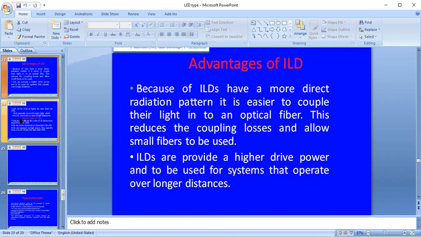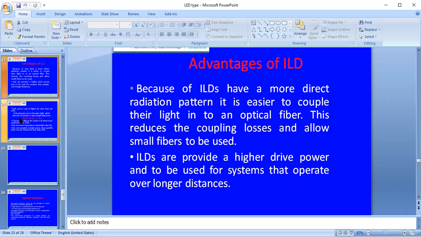Based on that, injection laser diodes work. The minority carriers collide with the electron and hole pair combination, and by that, emitted radiation of light is produced. Here the lasing concept is applied. So this is called an injection laser diode.